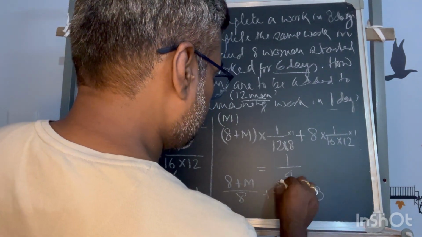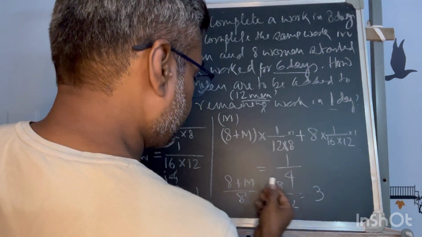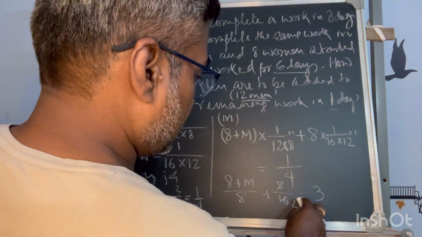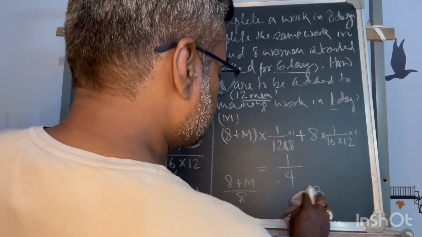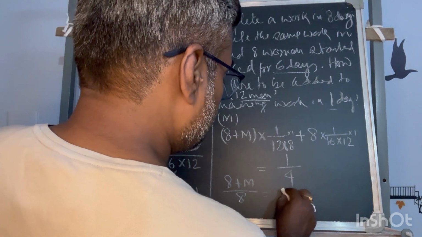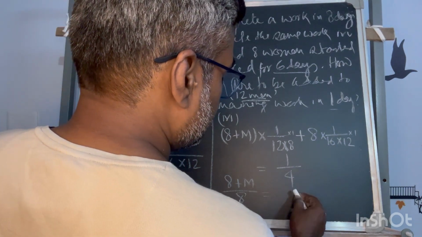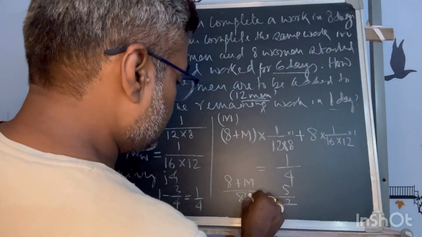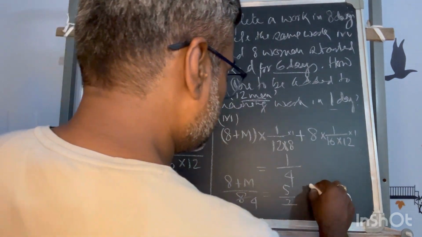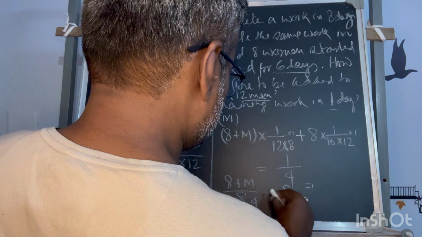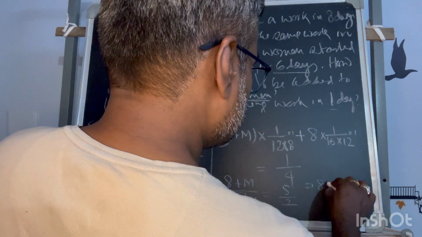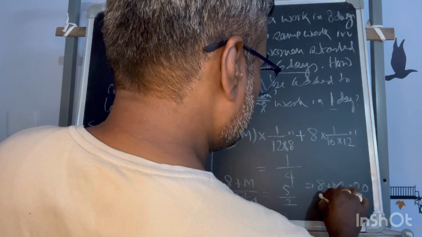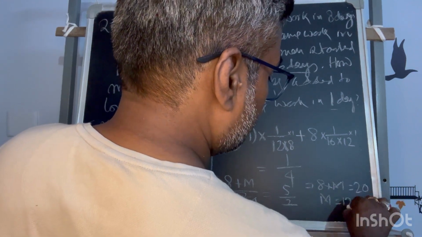This will be 3, this will be 2. Now this is half, so half will go to that side, so ultimately this becomes 3 minus half, that means 5 by 2. The 2s will cancel out, so from there 8 plus m is equal to 20, so m is equal to 12.